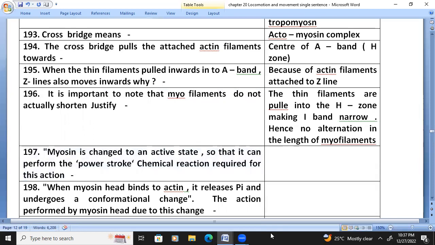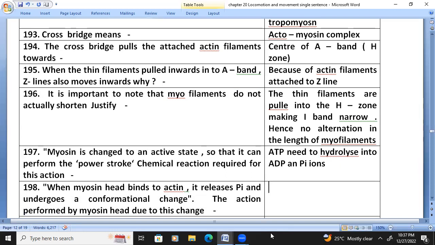Myosin is changed into an active state so that it can perform the power stroke. For this action, ATP needs to hydrolyze into ADP and phosphate ions. When the myosin head binds to actin, it releases the phosphate ion and undergoes a conformational change.